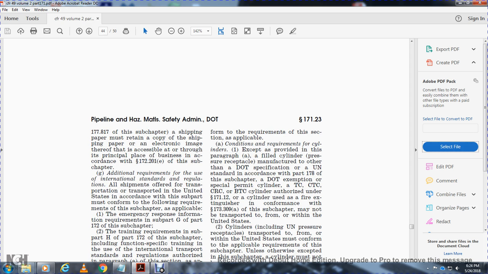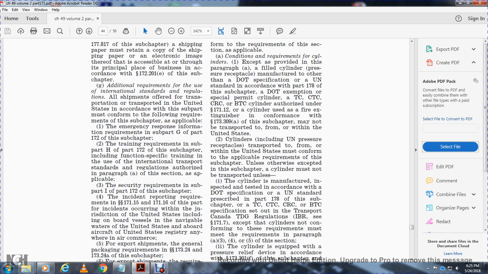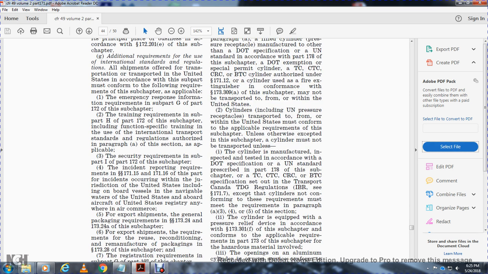Additional requirements for the use of the international standards and regulations: all shipments offered for transportation or transported in the United States in accordance with this subpart must conform with the following requirements of this subchapter as applicable. Emergency response information requirements of subpart G of part 172. Training requirements in subpart H of part 172, including function-specific training in the use of the international transportation standards and regulations authorized in paragraph A of this section. Applicable security requirements in subpart I of part 172. The incident reporting requirements of 171.15 and 171.16, for incidents occurring within the jurisdiction of the United States, including on board vessels in navigable waters of the United States and on board aircraft of United States registry anywhere in the air.